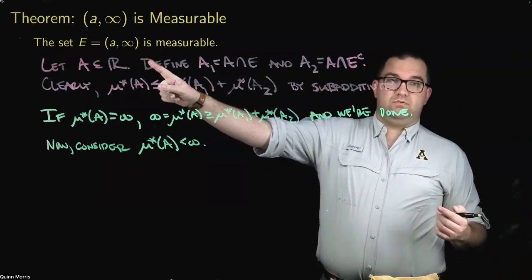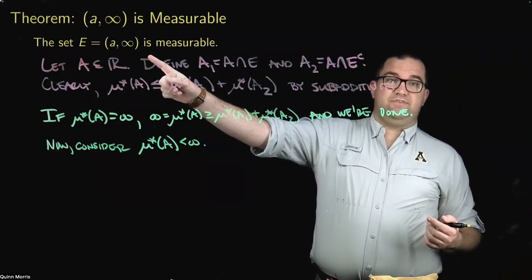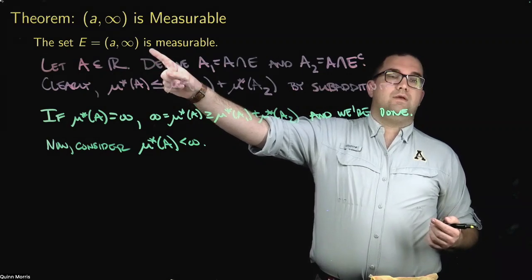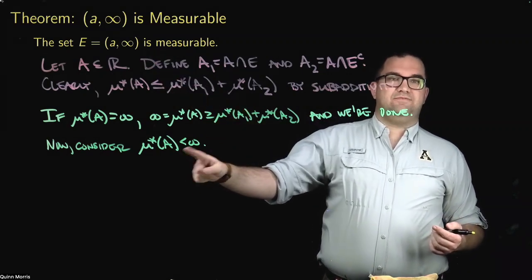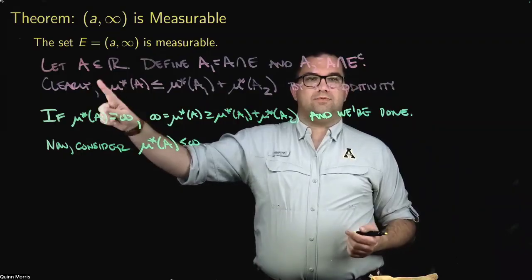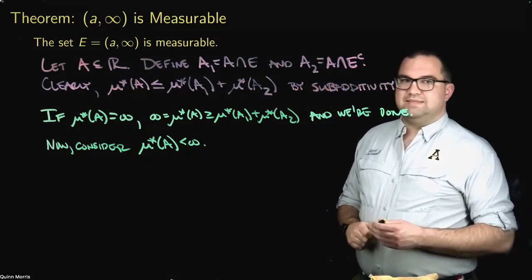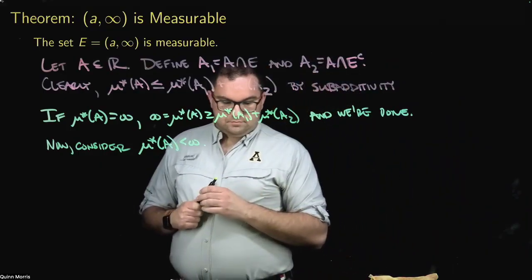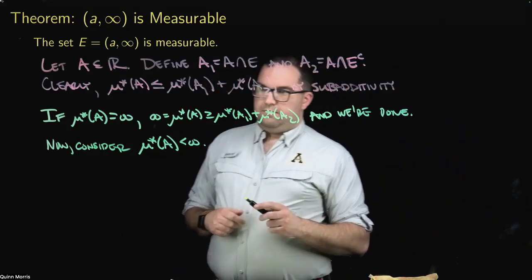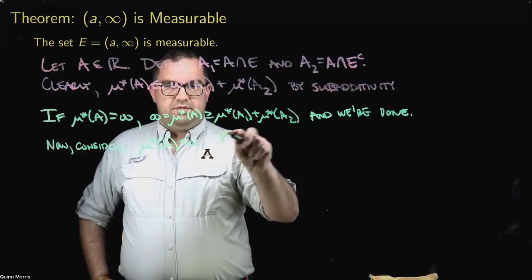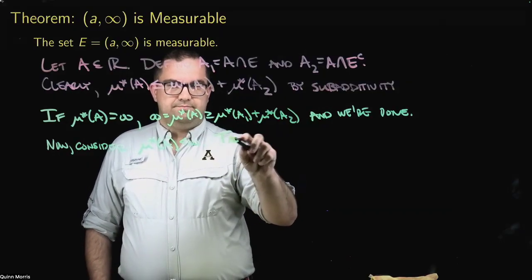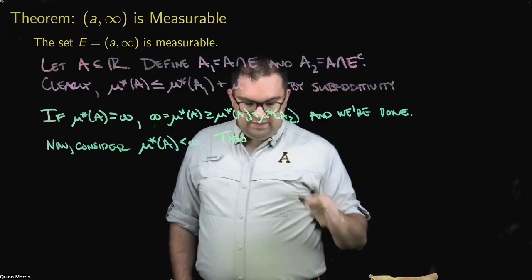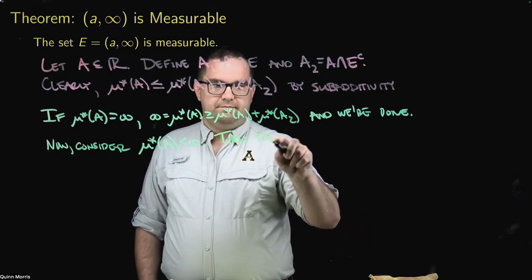E, of course, certainly has infinite outer measure. But this isn't about whether E has infinite outer measure or not. It's about whether this arbitrary set A we're working with has infinite outer measure or not. Well, if this has finite outer measure, then what? Then there exists an open cover.